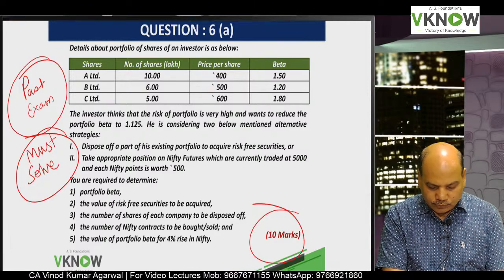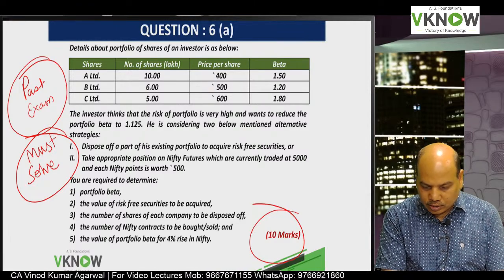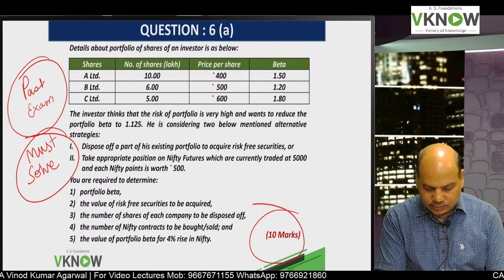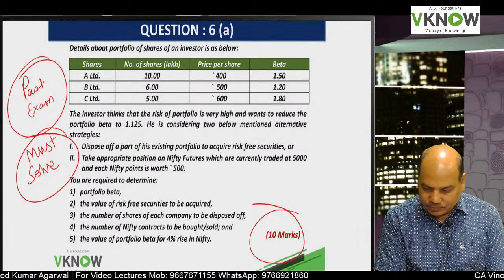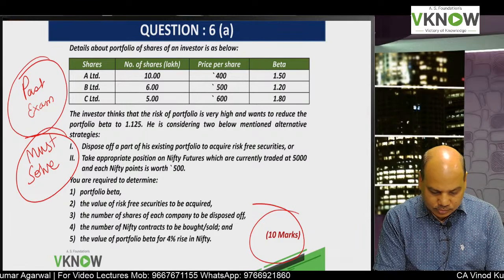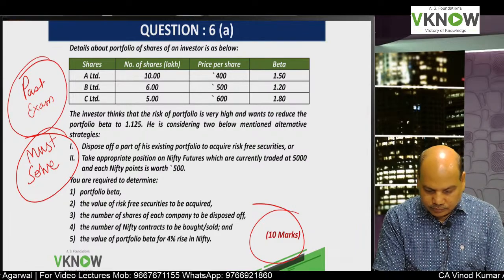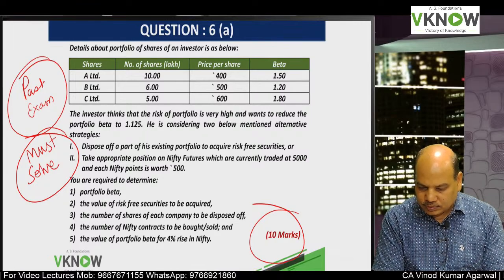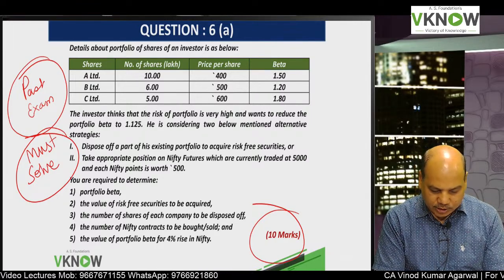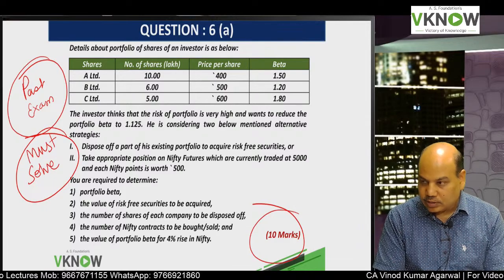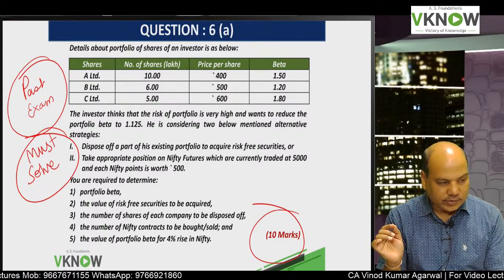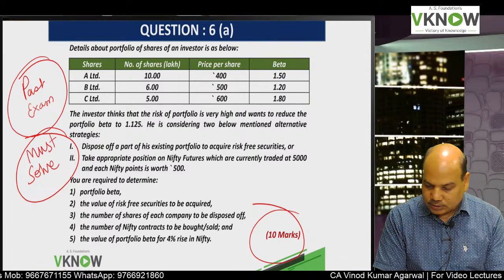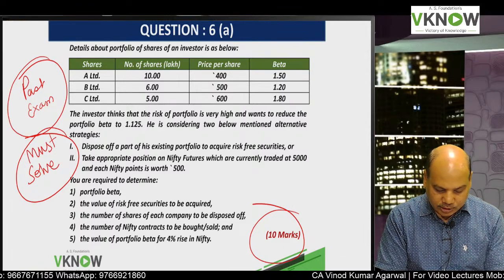Details about the portfolio of shares of an investor are as below. Shares, number of shares, price per share and beta. So there are 3 companies, their numbers are given, the price is given and the beta is given.